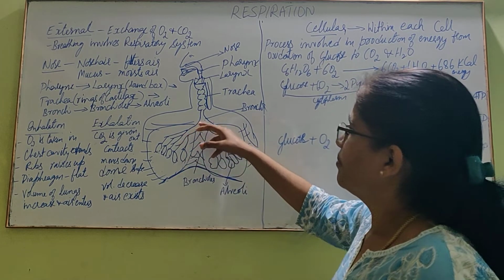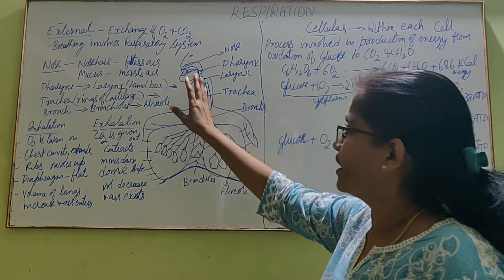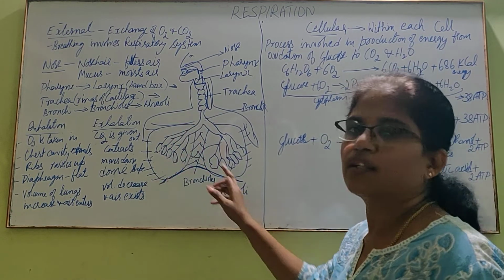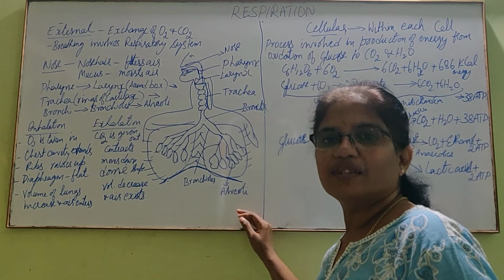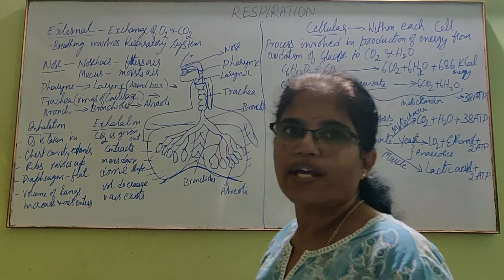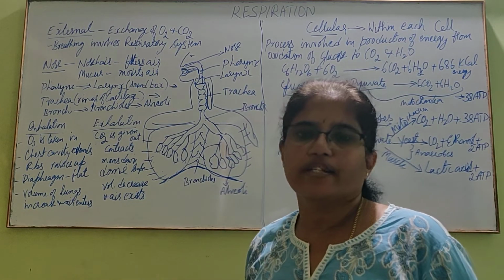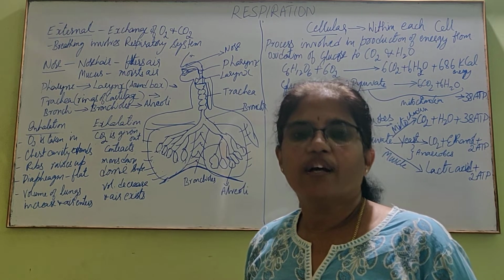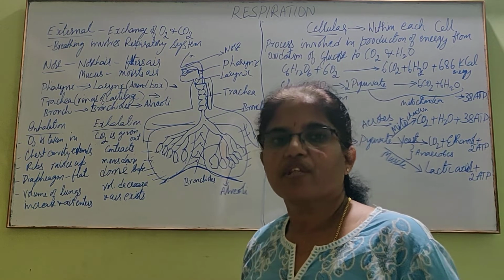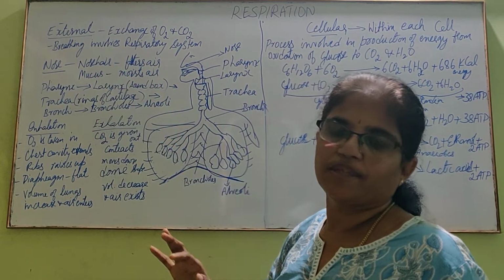In this pathway, oxygen is not taken in at any other place. At the end of the pathway, alveoli is the tissue that receives oxygen and gives out carbon dioxide. This is related to external respiration that is present in all terrestrial animals. All animals, including human beings that are present on the land, this external respiration takes place.